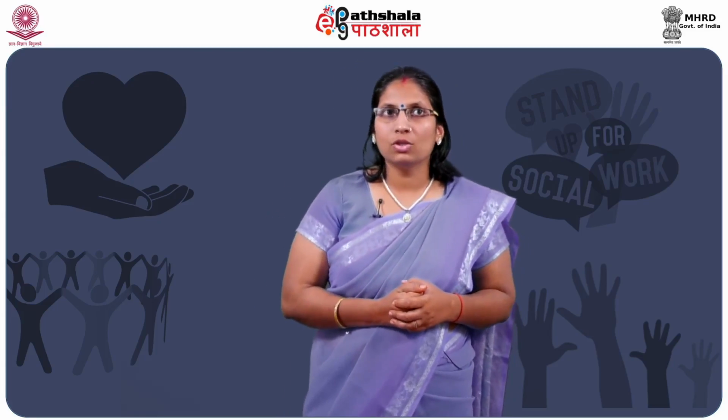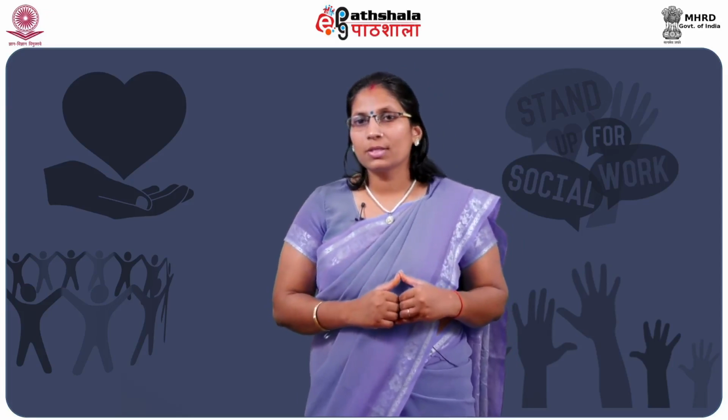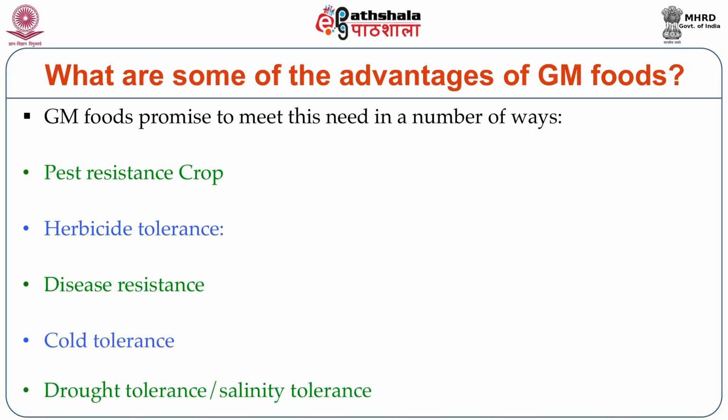Apart from that, as I have mentioned, there are many social issues related to environmental concern. One important social issue is genetically modified foods. There is a lot of criticism as well as debate going on about genetically modified crops. I will tell you in brief what the advantages considered are. Being genetically modified, these crops are considered pest resistant, herbicide tolerant, more suitable for disease-free situations, cold and drought tolerant, tolerant of insect pests, and tolerant of vulnerable environmental situations.